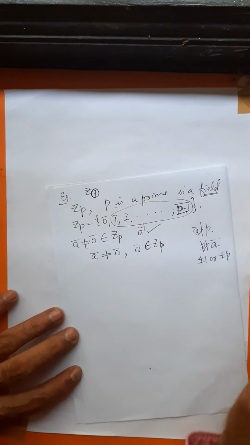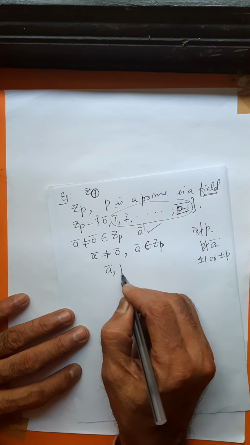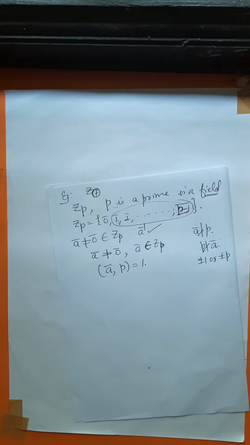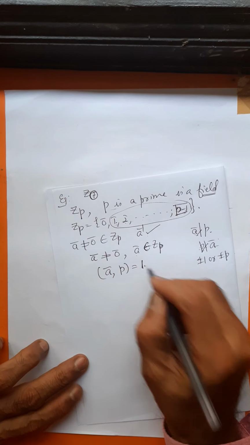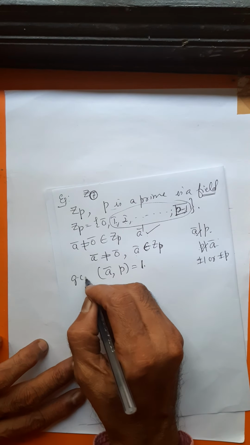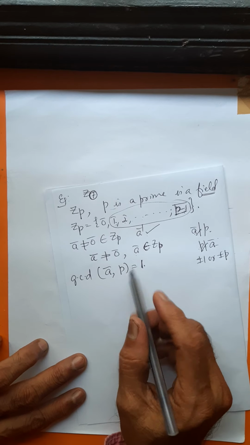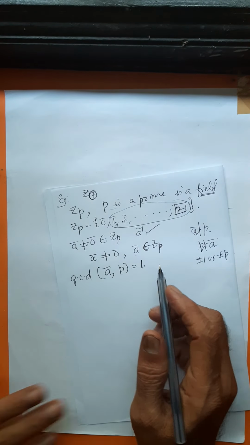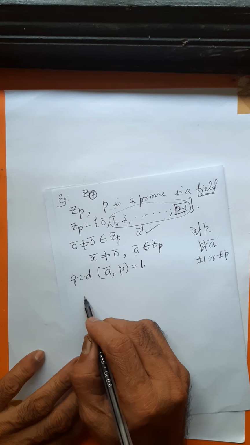Therefore, what is the GCD of A bar and P? It is 1. The greatest common divisor is 1, because neither P divides A bar nor A bar divides P. You have studied this result in number theory last year.